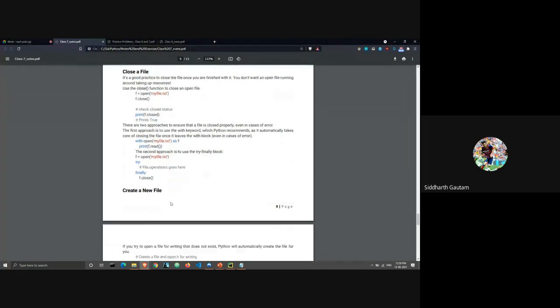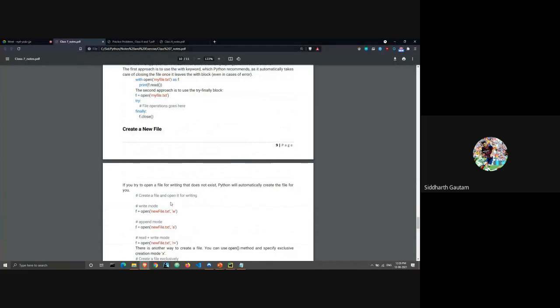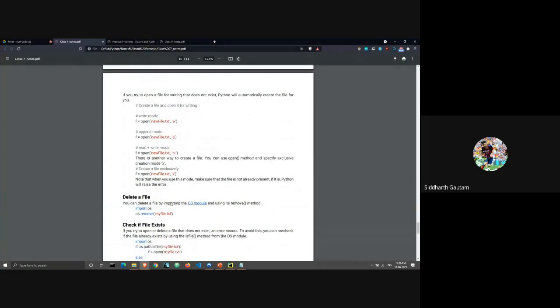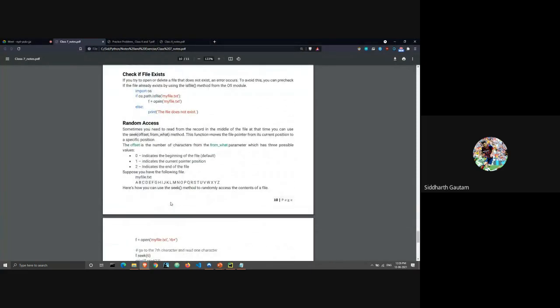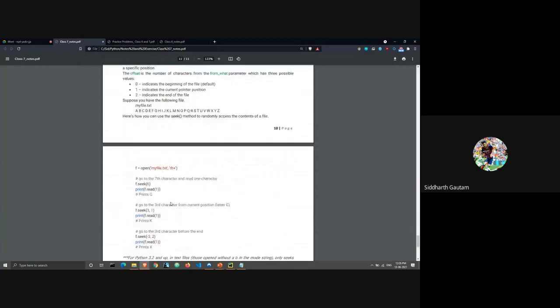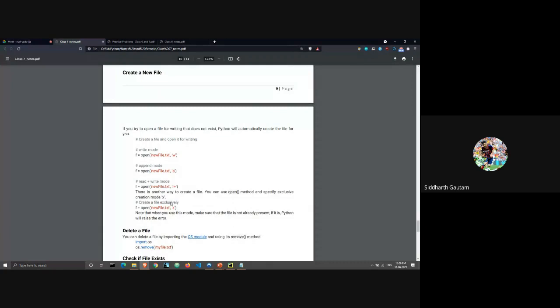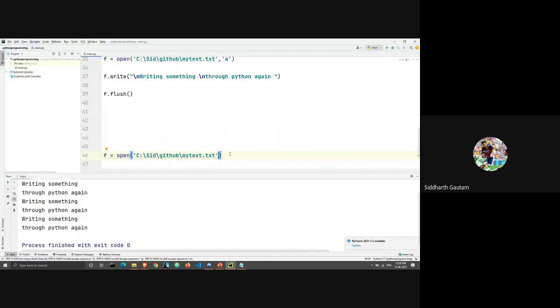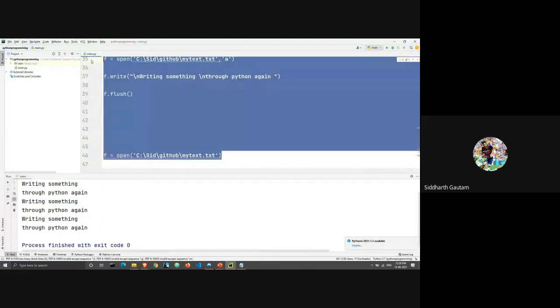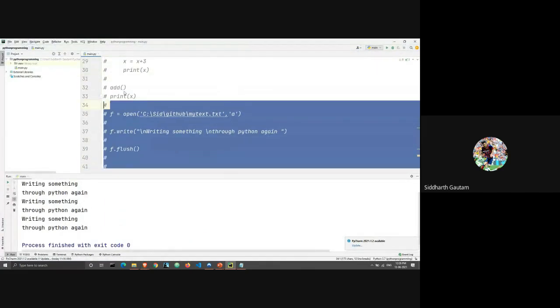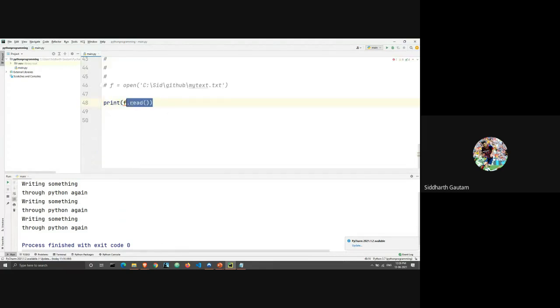You have already seen how closing the file works. And now we have two things left, which are creating a file and deleting a file. All right, let's take a look at both of these. Let me just comment out all of this. So this too.